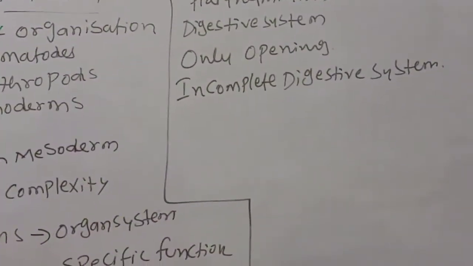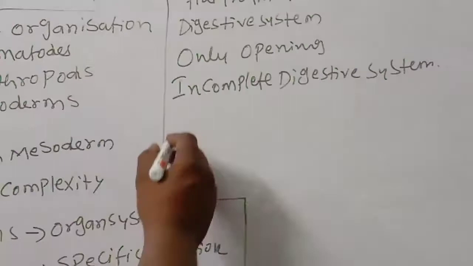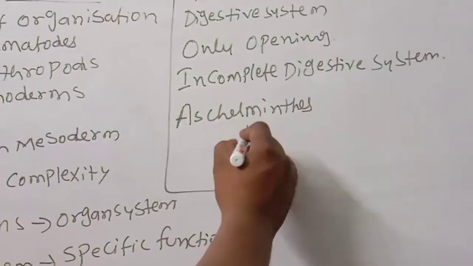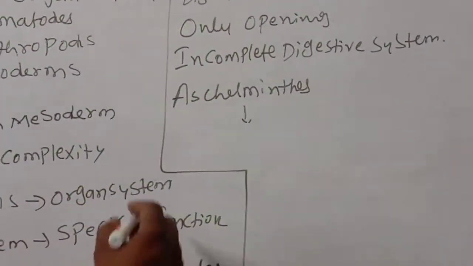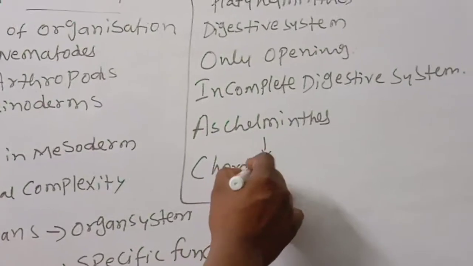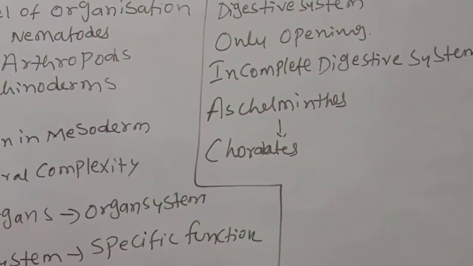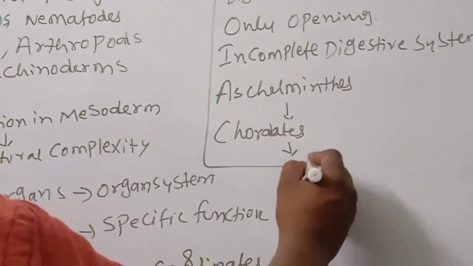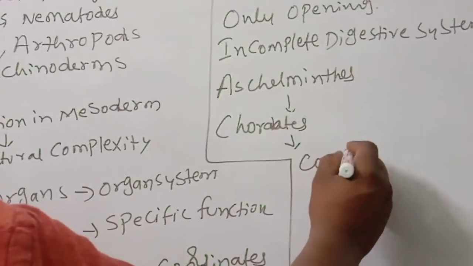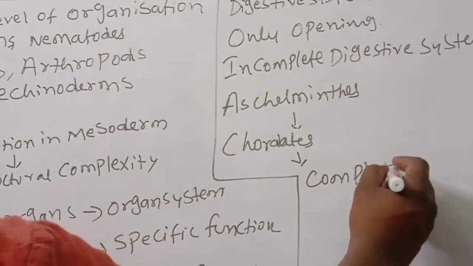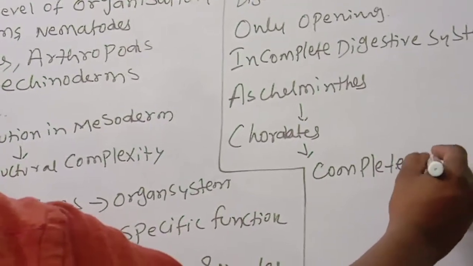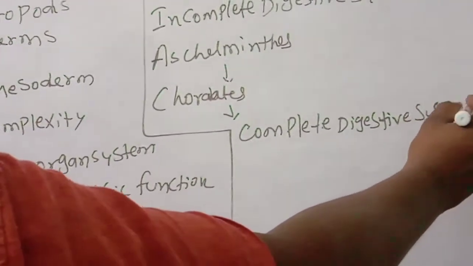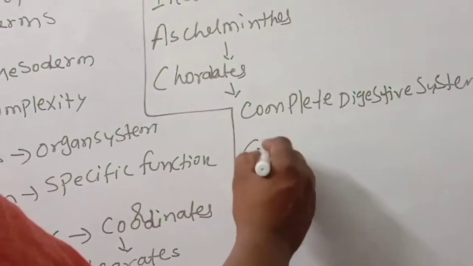This point you should remember. And Aschelminthes, this point you should remember. From Aschelminthes to chordates, you know very well, a complete digestive system is formed. Okay, next, like that, the circulation system.